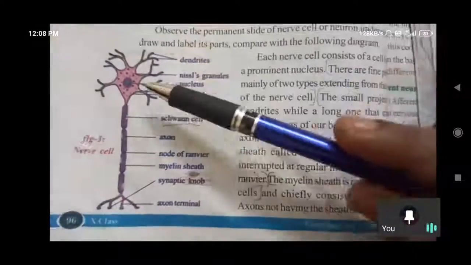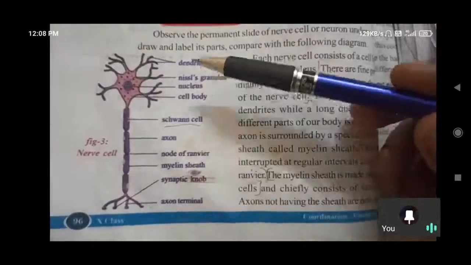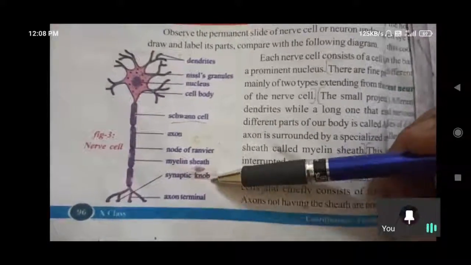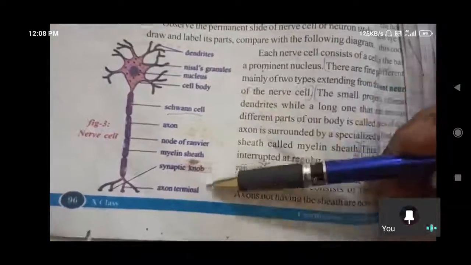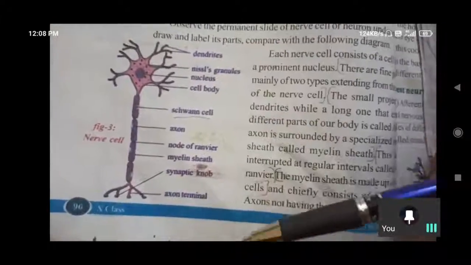Cell body is this. This is about the structure of the nerve cell, and these are all the labels. You got a clear idea now. I have told you all these parts already. Is it clear for you?